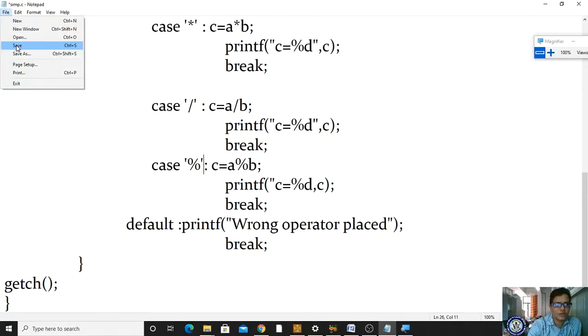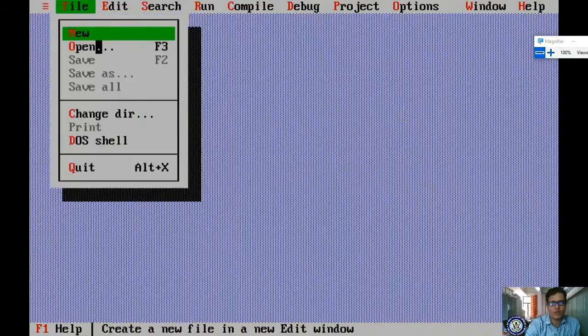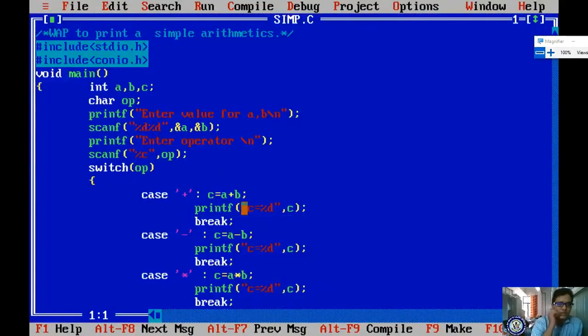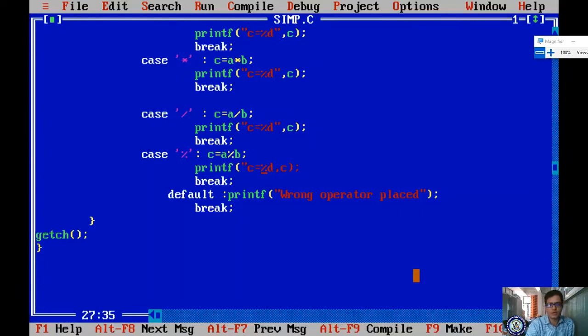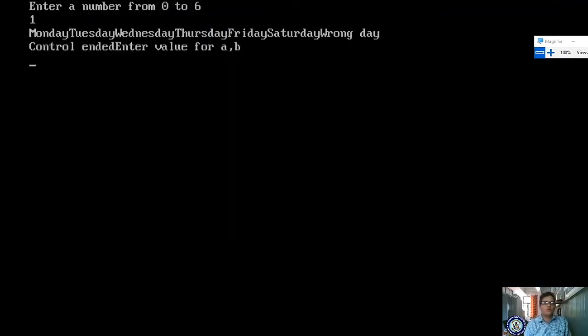I'm saving, opening my editor and pressing Enter. First, let me close all and open the file simple.c. Whether it is true now? Yes, it is rectified. I'm compiling with Alt F9. Two errors exist. Please observe the error: unterminated string or character constant or function call missing. It means a double quotation has been missed here. Alt F9, Control F9.